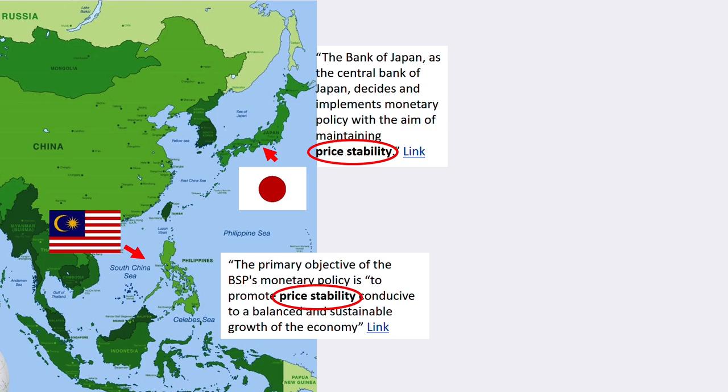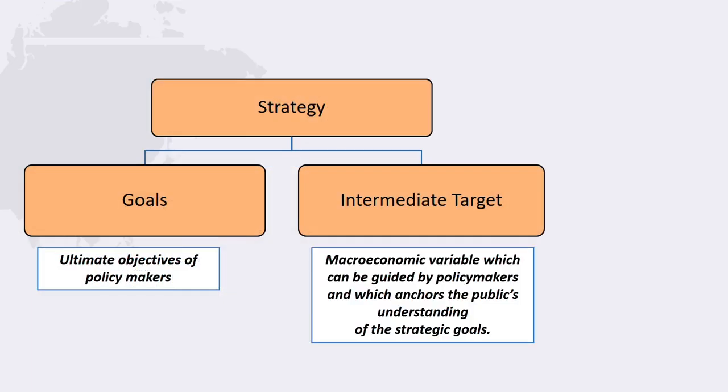As we shall see, each economy faces interesting challenges in achieving price stability, but both adopt a similar strategy for the intermediate target. The intermediate target is a macroeconomic variable which can be guided by policymakers and which anchors the public's understanding of the strategic goals. This guidance is done with a specific numerical target for the measure. Remember, unlike the operational target, the intermediate target is not under the direct control of the central bank and never can be achieved with perfection.